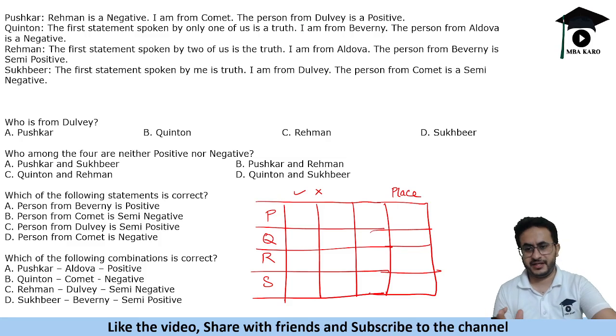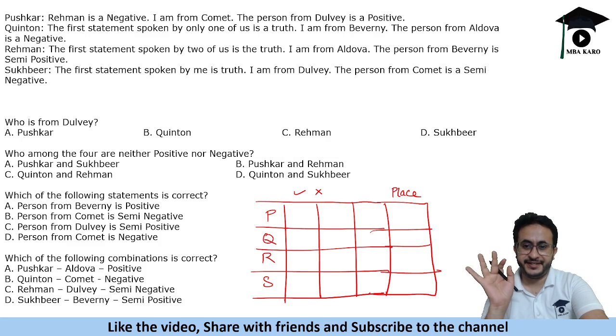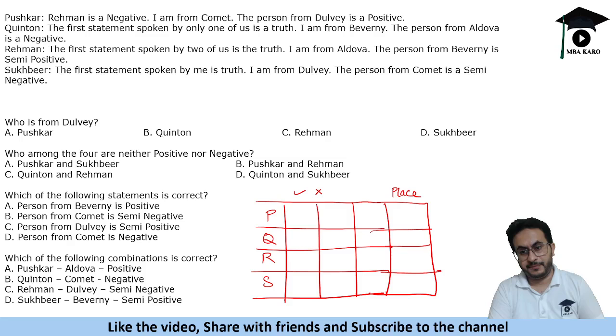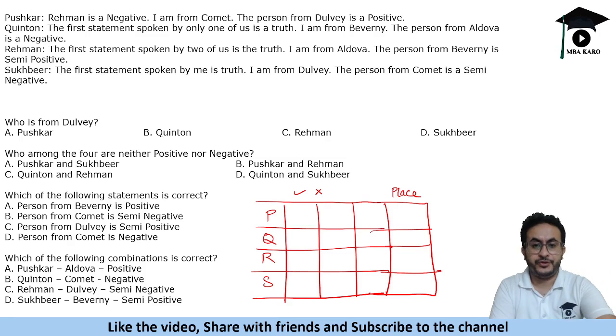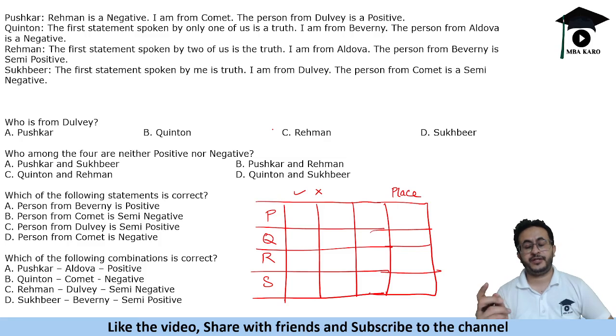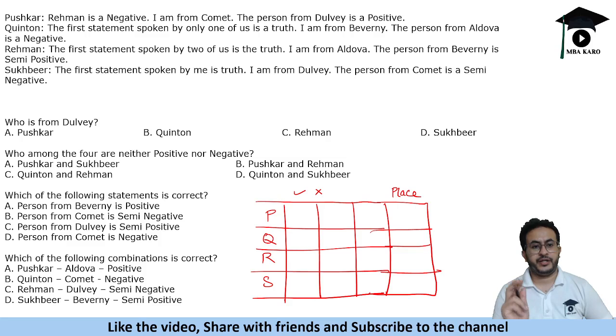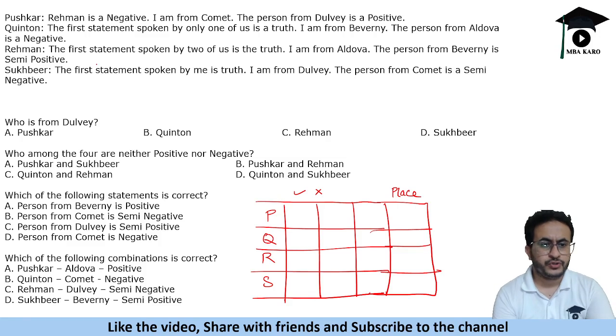We can't trust anyone based on the statements alone, so we need to know certain things. The only thing we know is all people are from different places and are of different tribes. The other thing we know is that one of them will speak all truth, one of them will speak all lies, and there are 2 alternatives. So Quinton says the first statement spoken by only one of us is a truth.